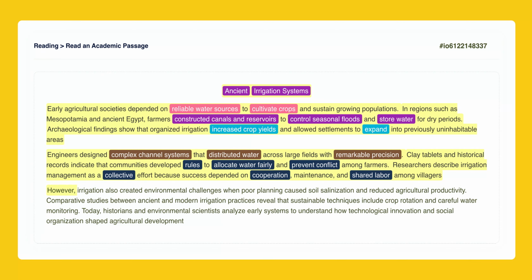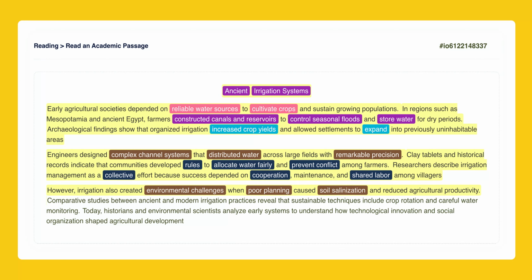However, irrigation also created environmental challenges when poor planning caused soil salinization and reduced agricultural productivity. The word, however, signals a shift to a negative aspect. We learn that poor planning led to environmental challenges. Specifically, it caused soil salinization, which damages the land. This sentence introduces the consequences of not managing the systems well.